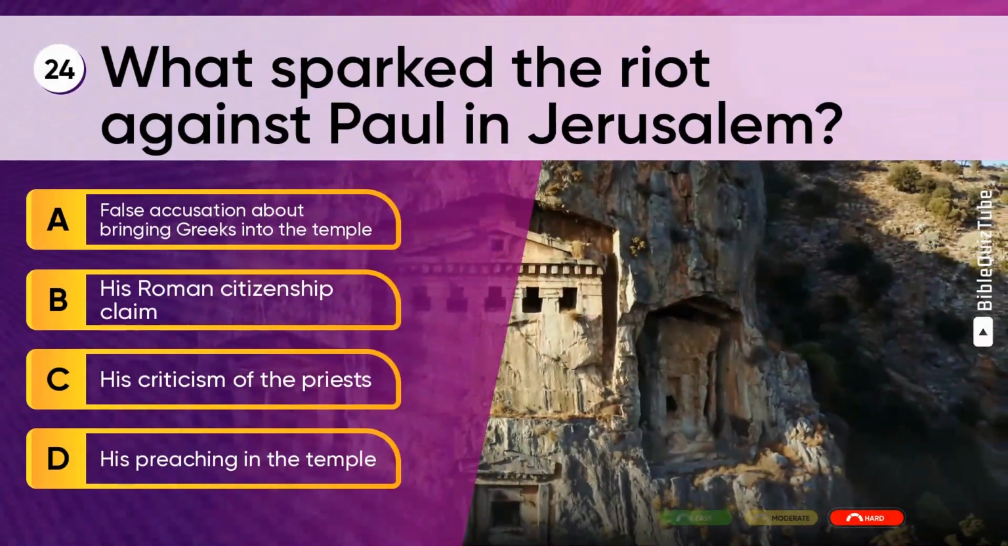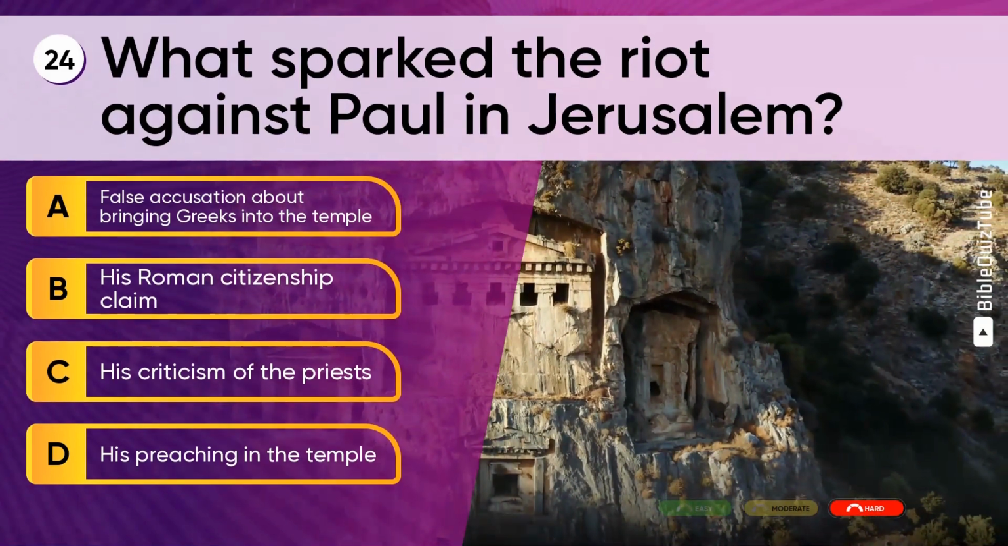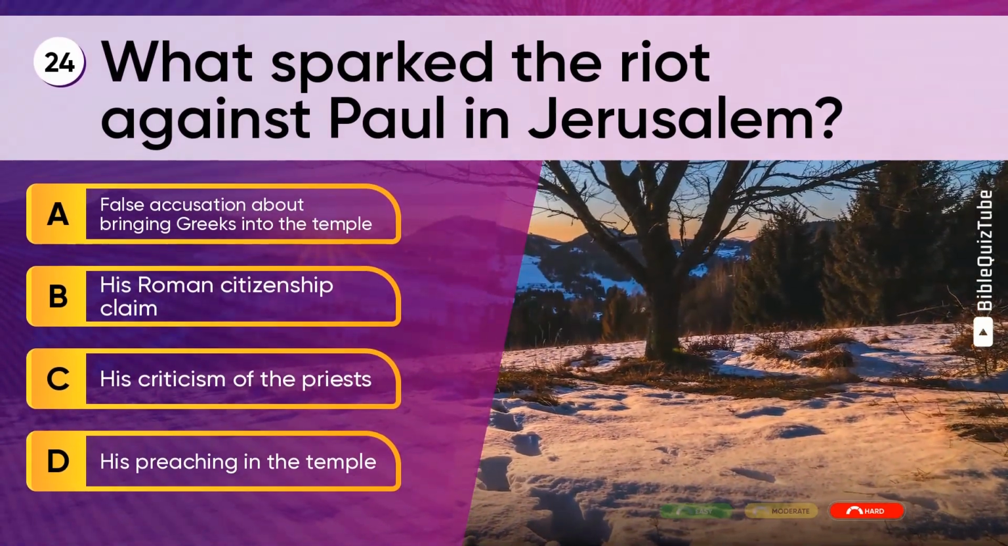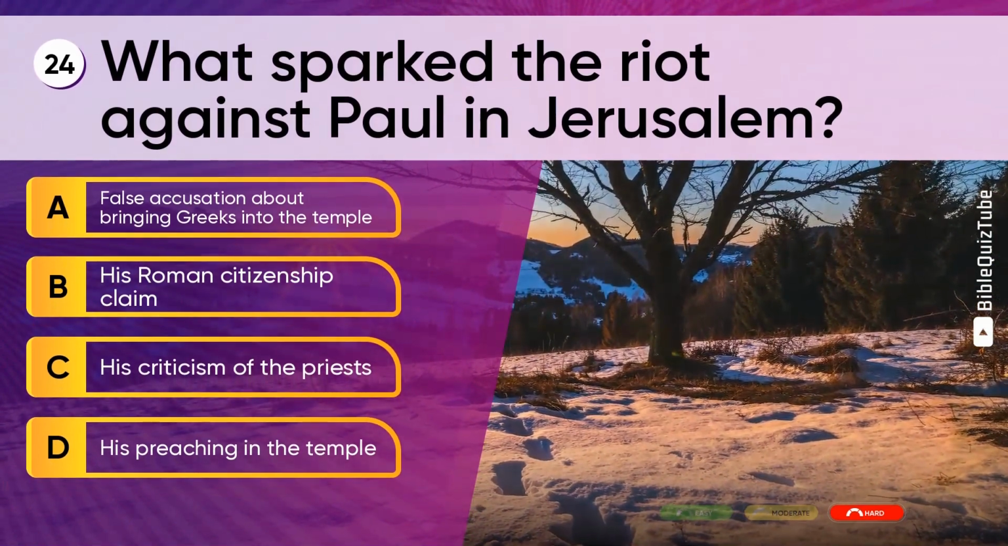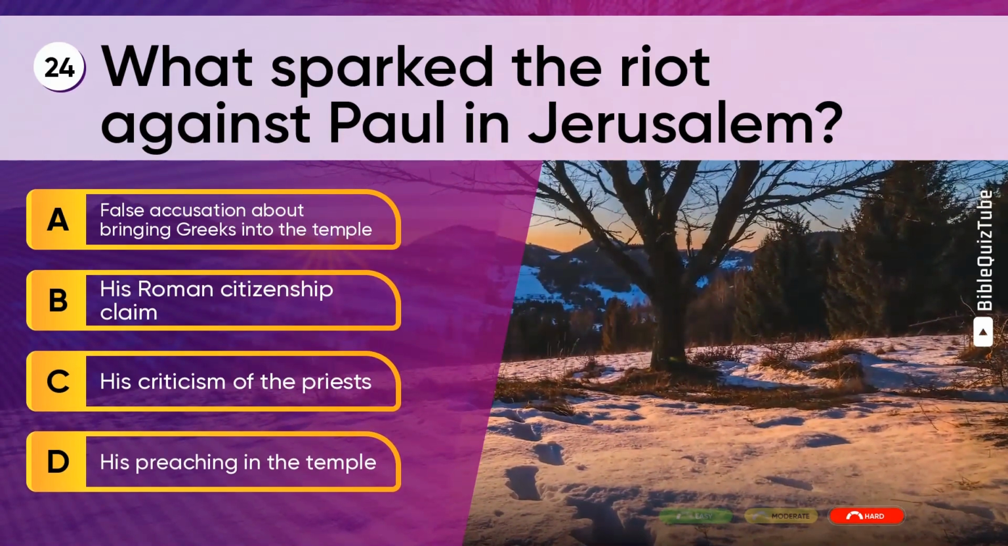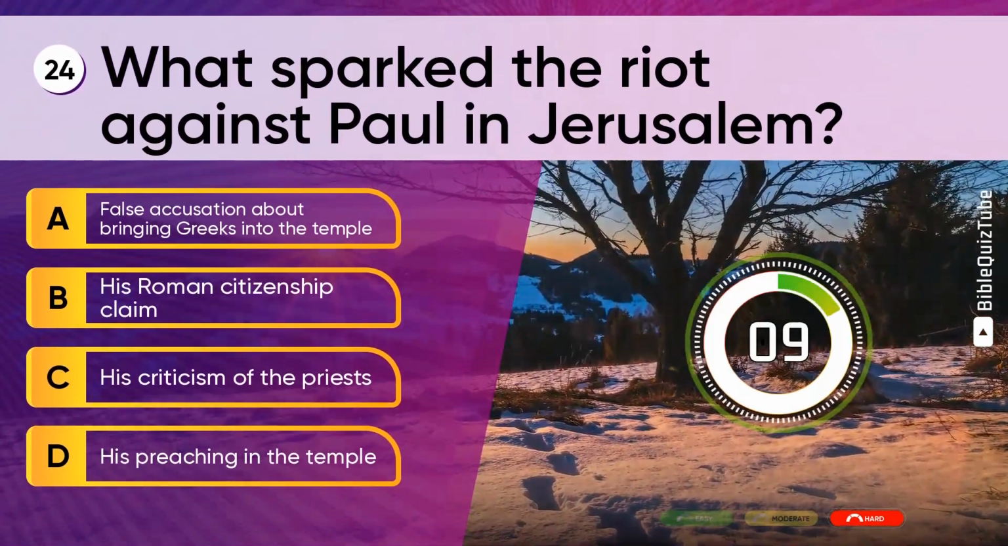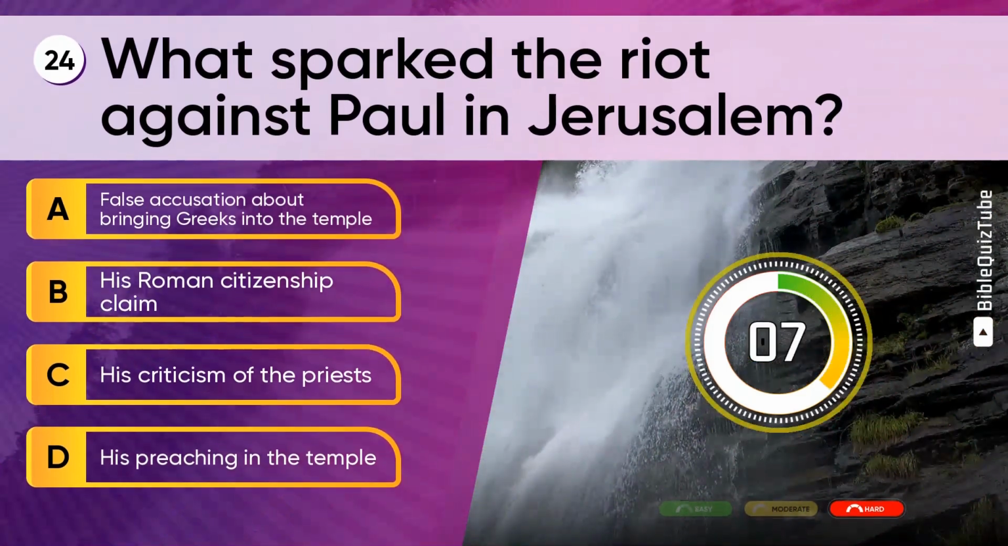Question 24. What sparked the riot against Paul in Jerusalem? A. False accusation about bringing Greeks into the temple. B. His Roman citizenship claim. C. His criticism of the priests. D. His preaching in the temple.